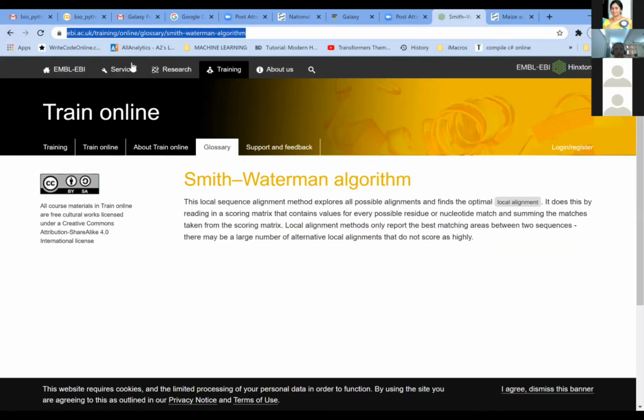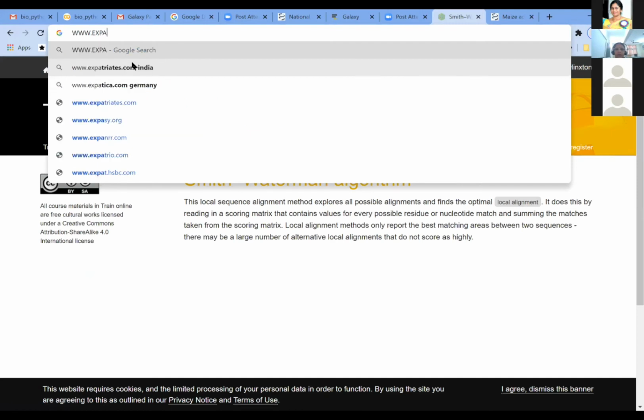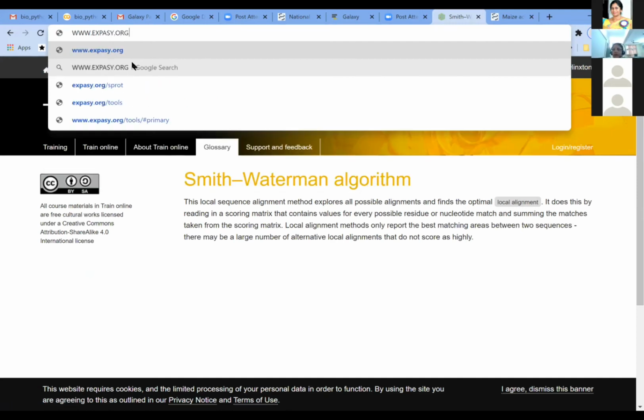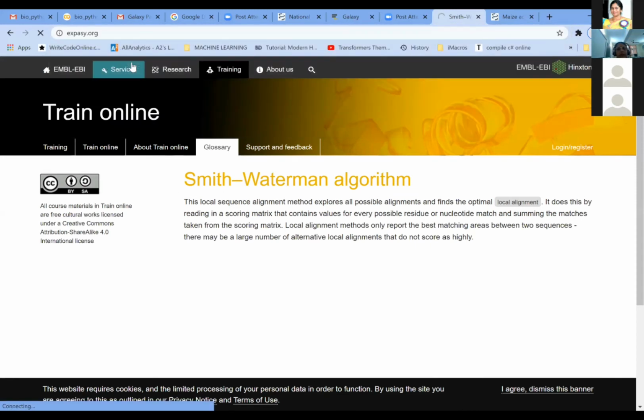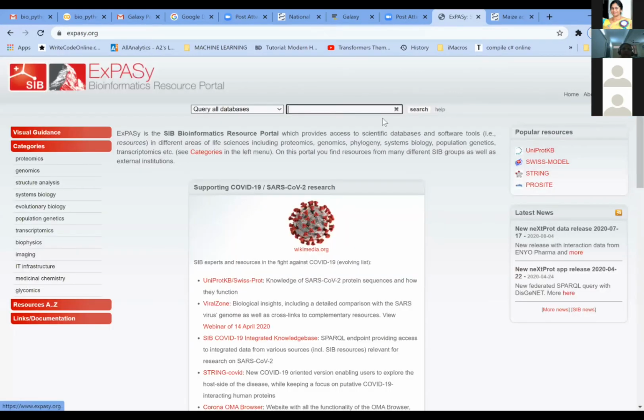So now we are going to go into the protein sequence, as Madam told in the morning, Manjari Madam, the xpressi.org. This is the main window which is going to help us in looking at our proteins. So this is the window of the xpressi.org.